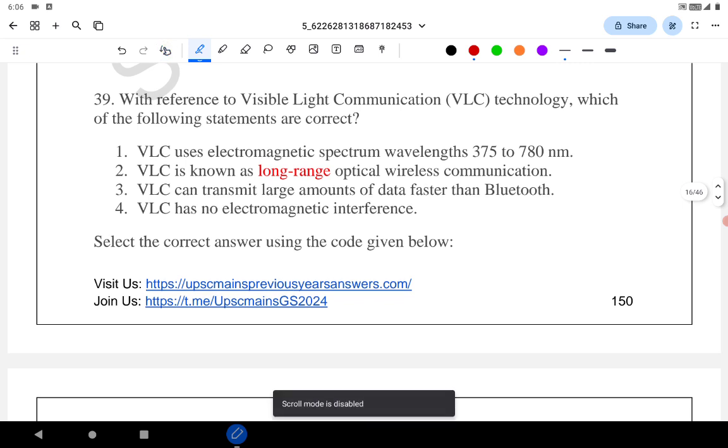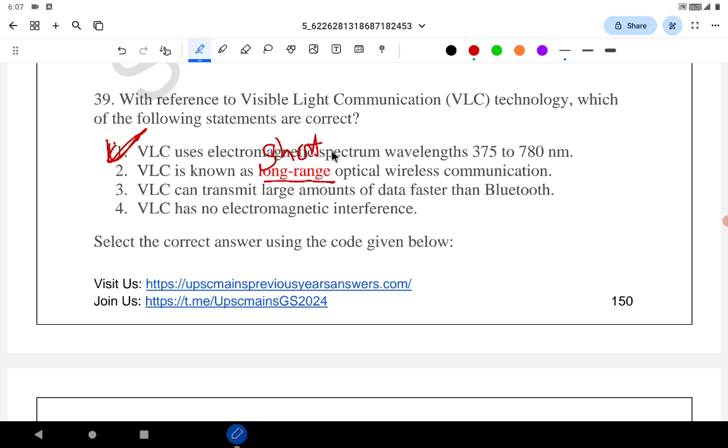So the first statement has a fact that is correct, VLC uses the electromagnetic spectrum wavelength 375 to 780 nm. VLC is long range optical wireless communication? It is actually short range. VLC can transmit, again it is talking about possibilities, so 3 has to be correct. VLC has no electromagnetic interference. Though this statement sounds extreme, this particular statement is correct.